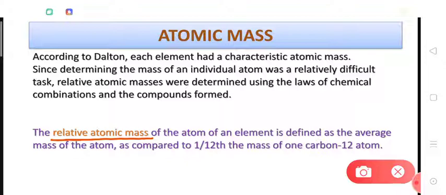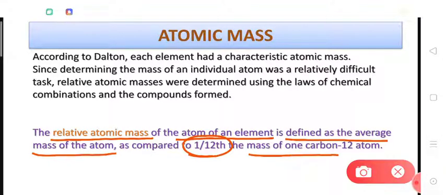So what is the definition? Let's look at the definition. The relative atomic mass of the atom of an element is defined as the average mass of the atom as compared to 1/12 the mass of one carbon atom. So this is a mass when we are speaking like that hydrogen has an atomic mass of 1.008 unit.